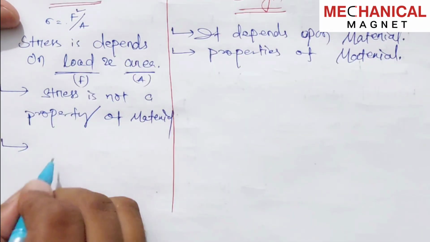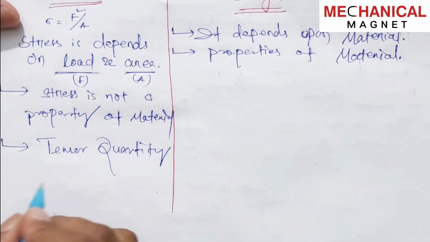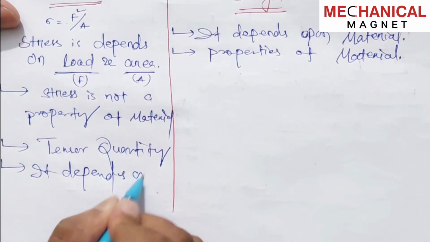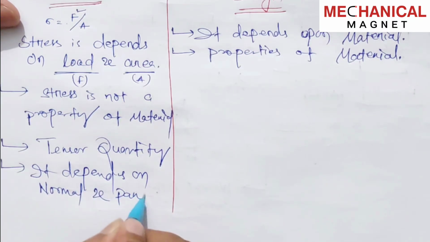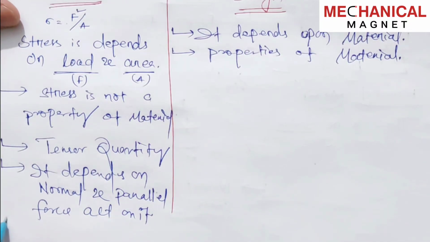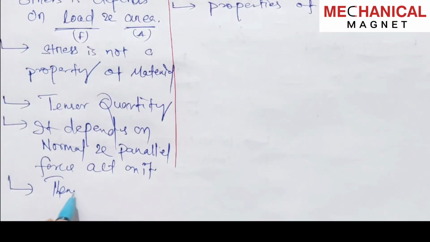We can say stress is a tensile quantity, and we can say it depends on normal and parallel force acting on it. ओके, और लिख सकते हैं स्ट्रेस का कोई डिवाइस नहीं है, no device to measure stress,